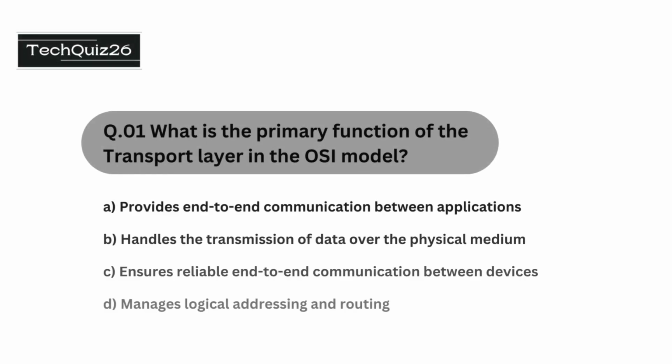Question number 1 is what is the primary function of the transport layer in the OSI model? The options are provides end-to-end communication between applications, handles the transmission of data over the physical medium, ensures reliable end-to-end communication between devices, manages logical addressing and routing. The correct option is ensures reliable end-to-end communication between devices.